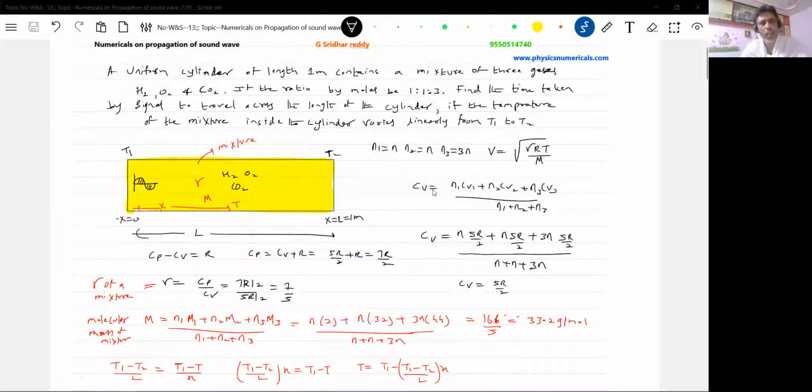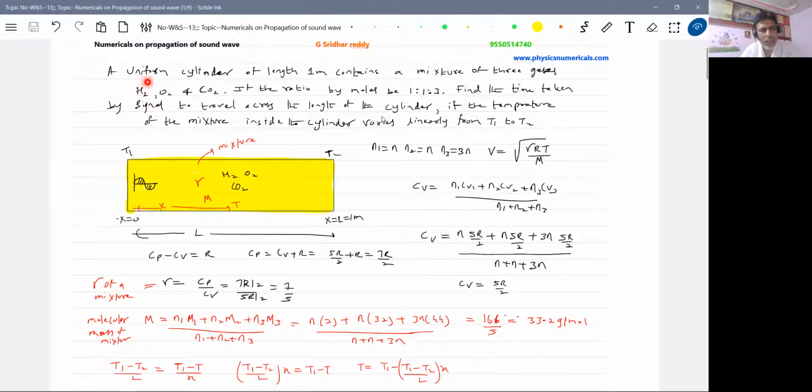Okay, let me take you to the screen. So we have here a uniform cylinder of length 1 meter. This is the cylinder. It contains a mixture of three gases: hydrogen, oxygen, and carbon dioxide. The ratio of moles is 1:1:3. Find the time taken by the signal to travel across the length of the cylinder,